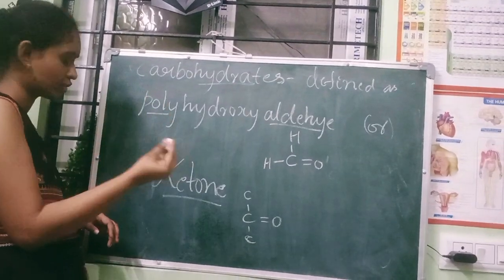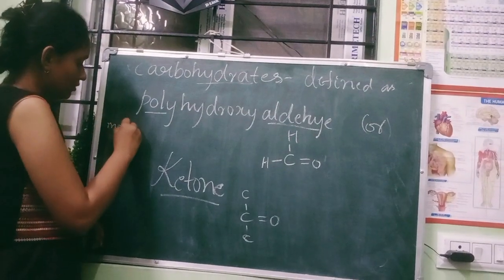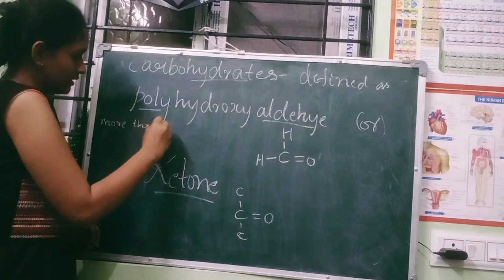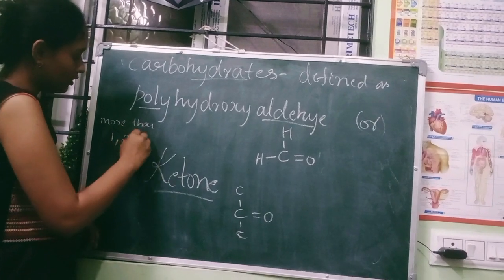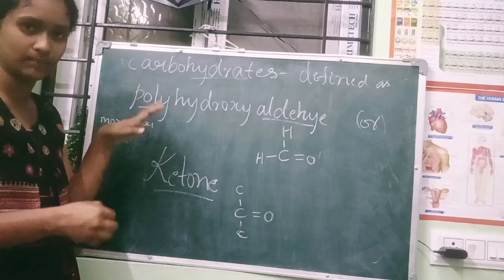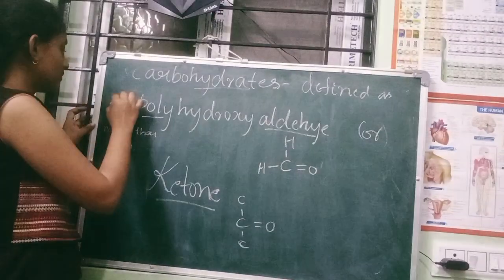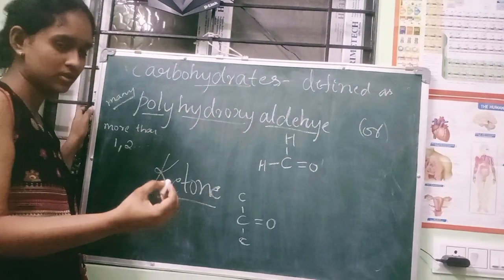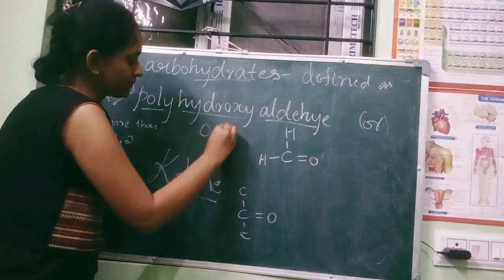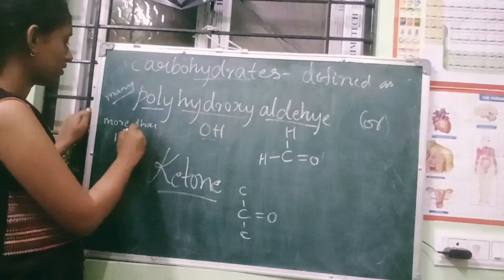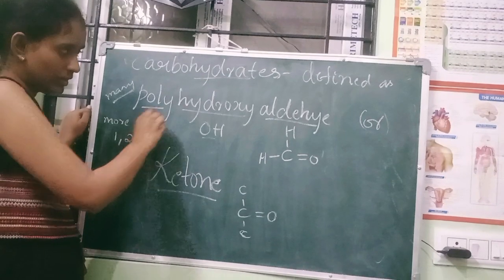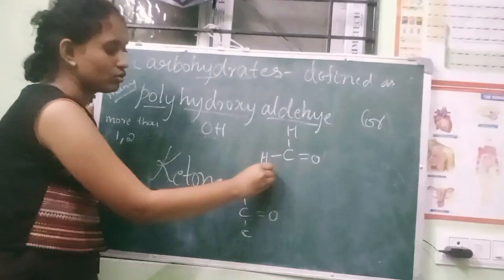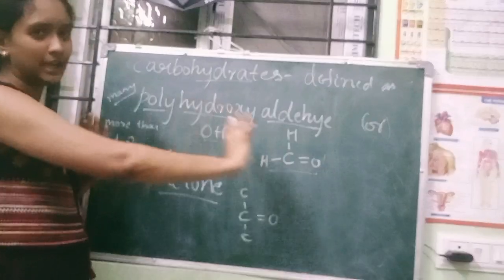More than 1 or 2, which is known as poly. Poly means many, na? And what is hydroxy? It is also a group. Hydroxy means OH. So you can have more than 1 or 2 hydroxy groups, and a compound which contains the functional group as this is known as polyhydroxyaldehyde.